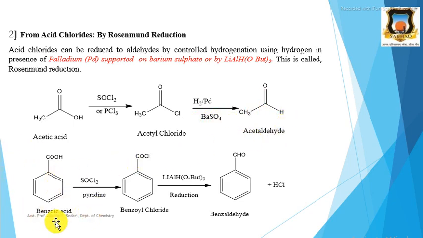Second example, benzoic acid on treatment with thionyl chloride in presence of pyridine gives benzoyl chloride, and this benzoyl chloride under Rosenmund reduction gives benzaldehyde. Therefore, this is the best method to convert acid chloride to aldehyde.